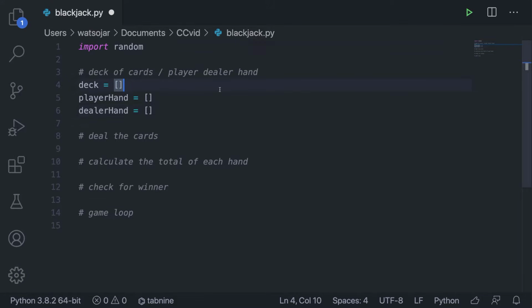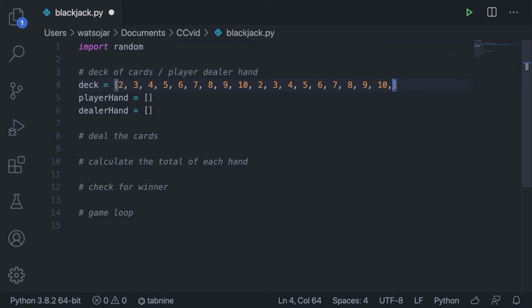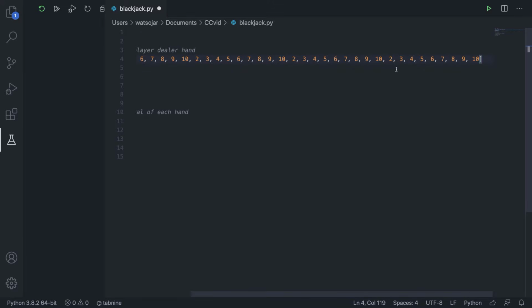And everyone knows what a deck of cards is, right? So we're going to have 2, 3, 4, 5, 6, 7, 8, 9, and 10. And we're going to have 4 of these, right? So I'm going to just copy and paste this. I'm going to zoom out a little bit just so it's easier to type.